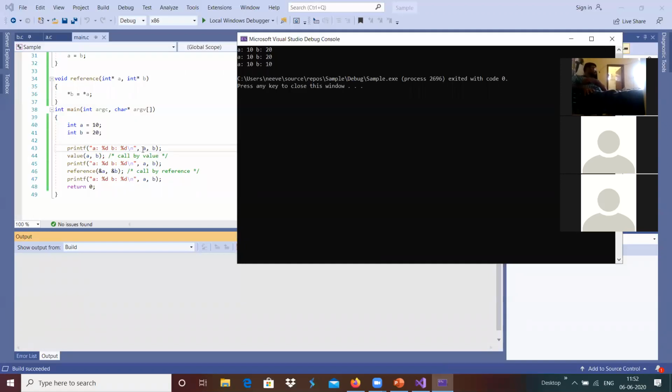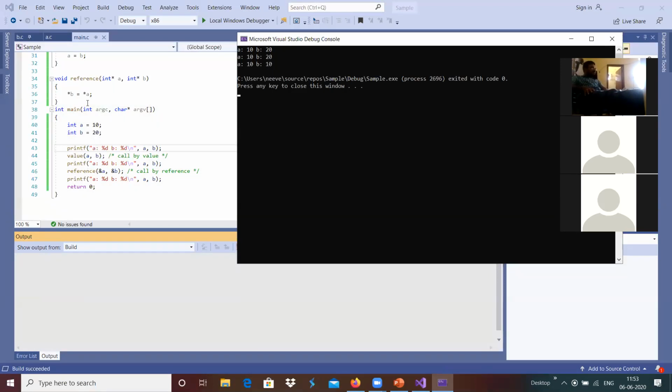Whenever we are passing the arguments by call by value, whatever changes we do inside that function, it will be a copy of that particular variable, so there will not be any changes for the variable which is called from here.